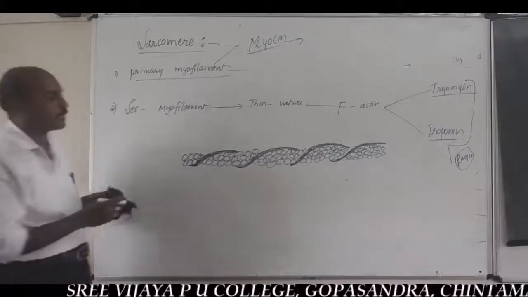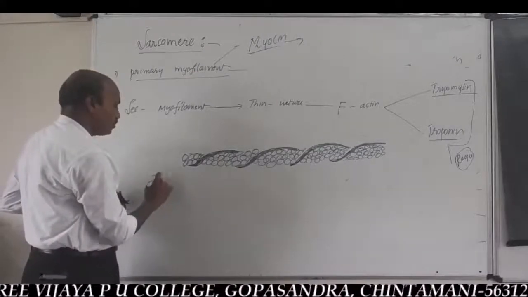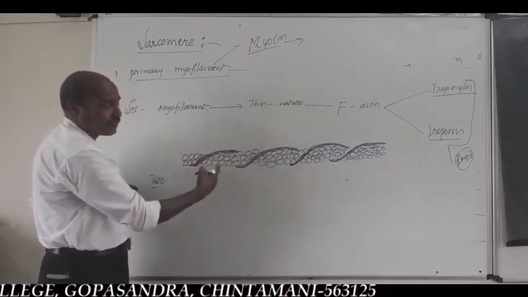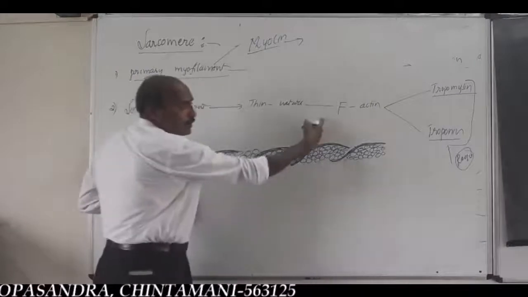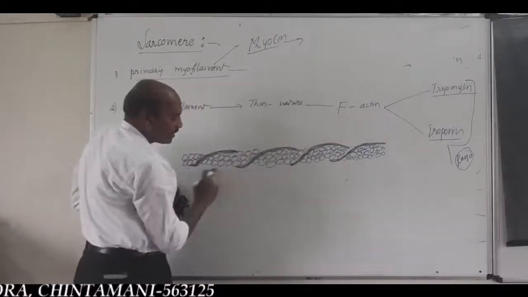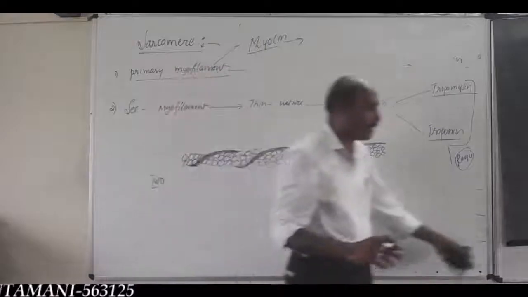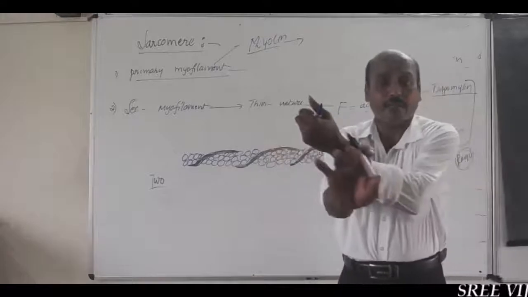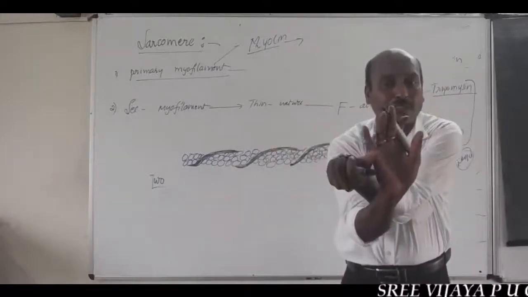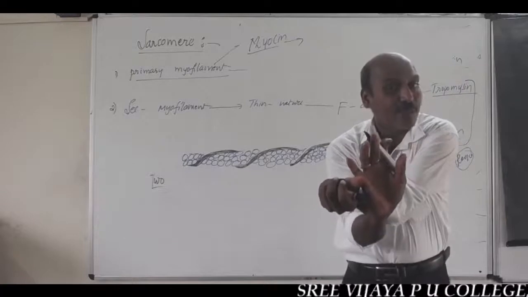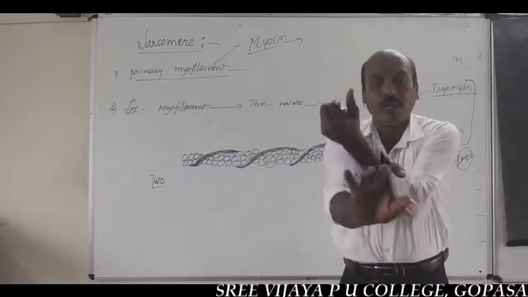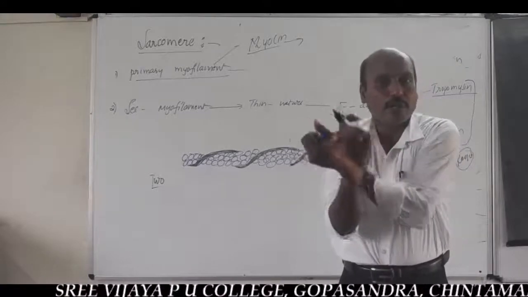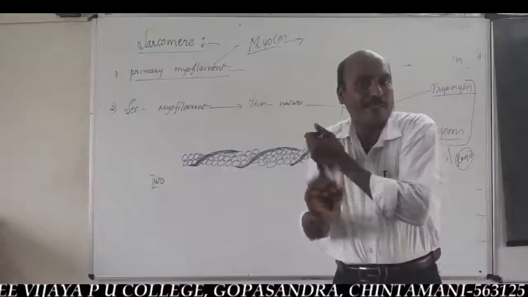On the F-actin protein, two tropomyosin filaments are twisted along the entire length of the F-actin filament, through its axis, like a twisted rope. I hope you understand the meaning of this explanation.